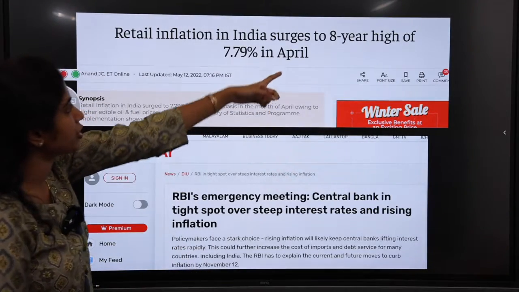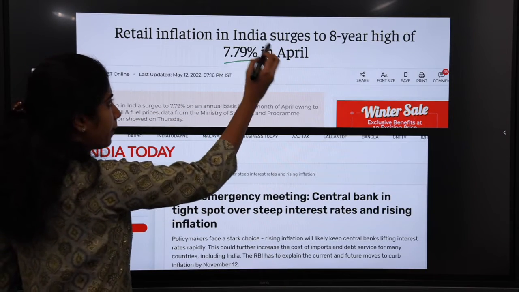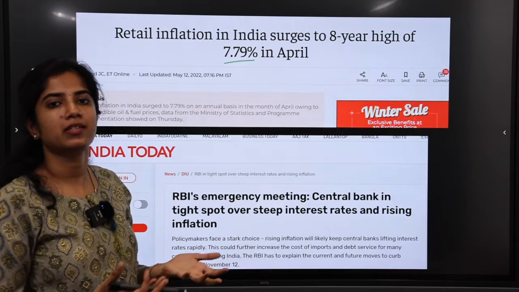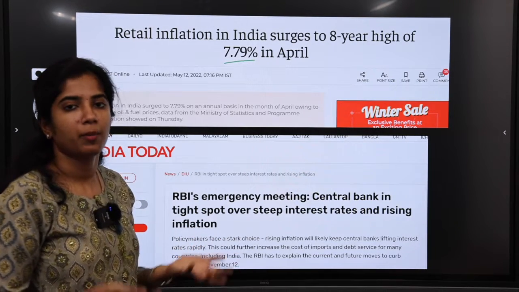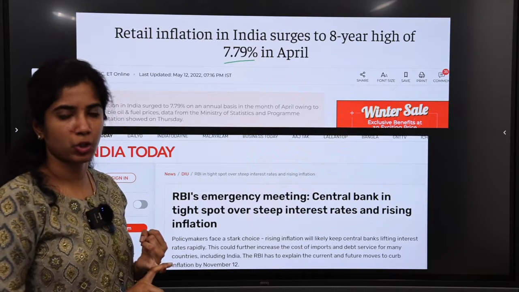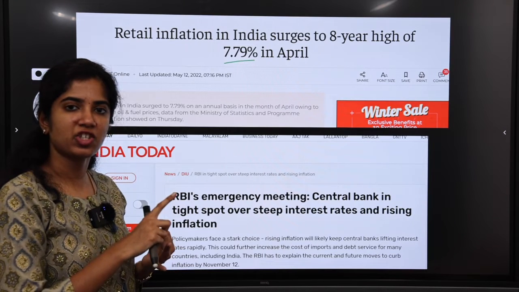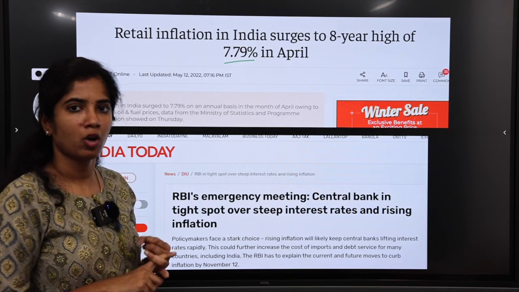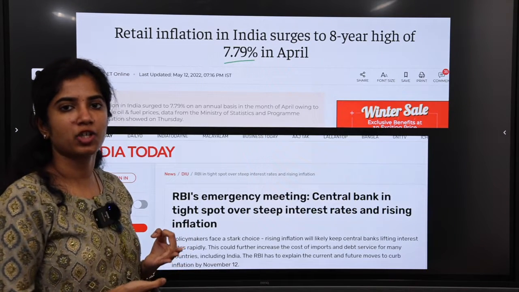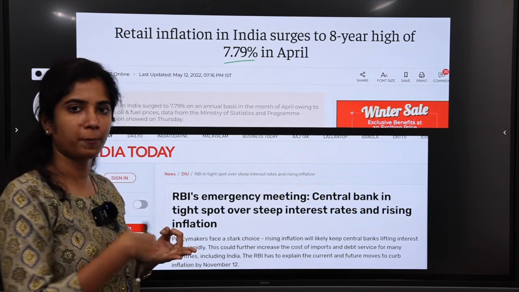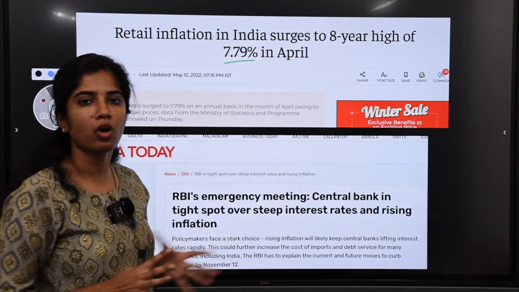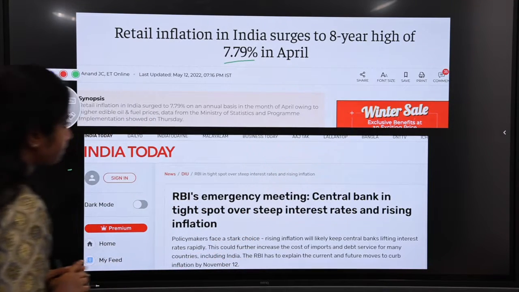You can see retail inflation in India surges to an 8-year high of 7.79% in April. So this time, would you call it demand pull or cost push? It is a combination of both. There was a sudden increase in demand post-COVID with the opening of stores. Then the supply chain got disrupted because of the Russia-Ukraine war, and China was also maintaining a zero-COVID policy. In the Russia-Ukraine war, Ukraine's ports were all closed and it was not possible to transport from Ukraine. There were sanctions on Russia also. All of these contributed to supply chain problems.